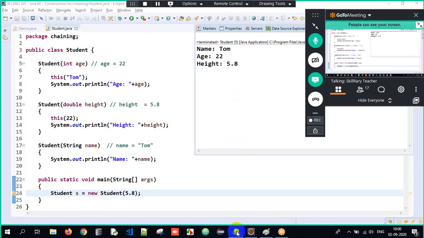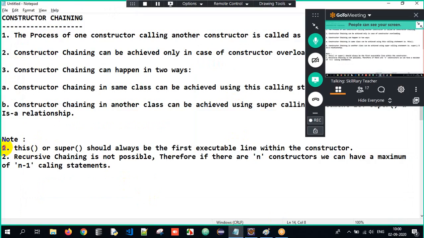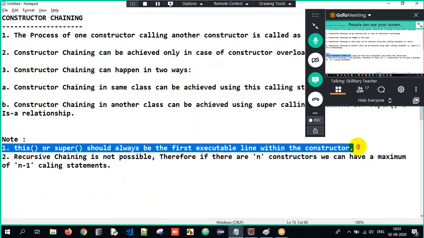Okay. Now here, I'll go back to my notes here. Now there is something called the first part. What is the first line here?